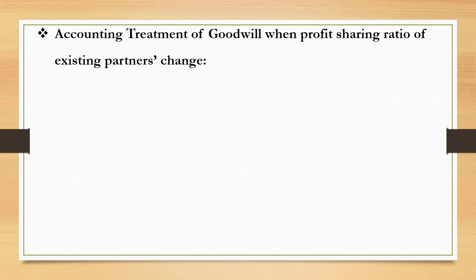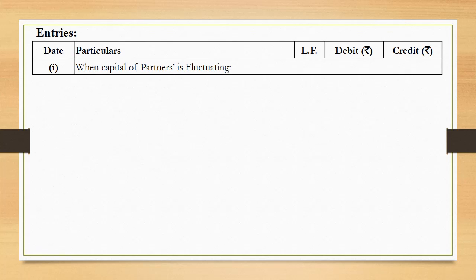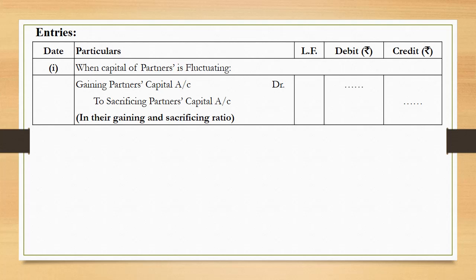What is the accounting treatment of goodwill in case of change in profit sharing ratio among the existing partners? If the existing partners of the firm decide to change their profit sharing ratio, the gaining partner must compensate the sacrificing partner in the gaining ratio towards the share of the firm's goodwill sacrificed by the sacrificing partner. Let us see the entries. First one, you can see the entry over there: gaining partner's capital account debited to sacrificing partner's capital account.